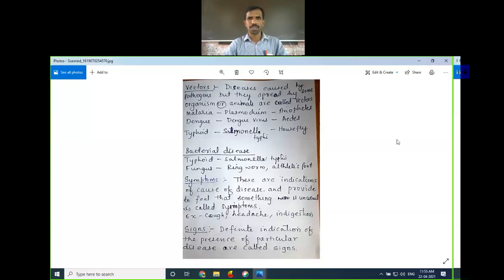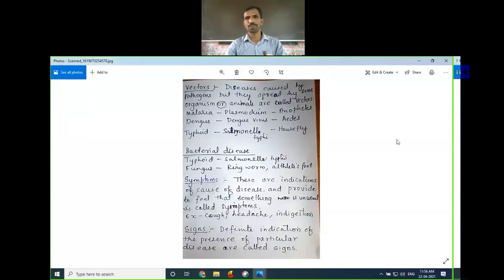Plasmodium causes the malaria, but the disease is spread by a mosquito called Anopheles. This Plasmodium protozoan is present in the female mosquito. When this Anopheles mosquito bites a healthy person, you will suffer from malaria because of the Plasmodium. So Anopheles helps in spreading the disease from person to person.